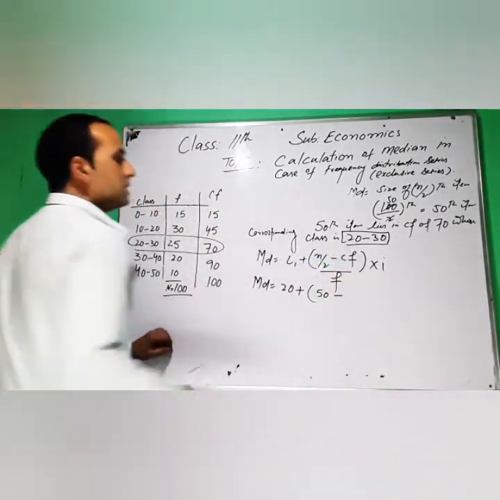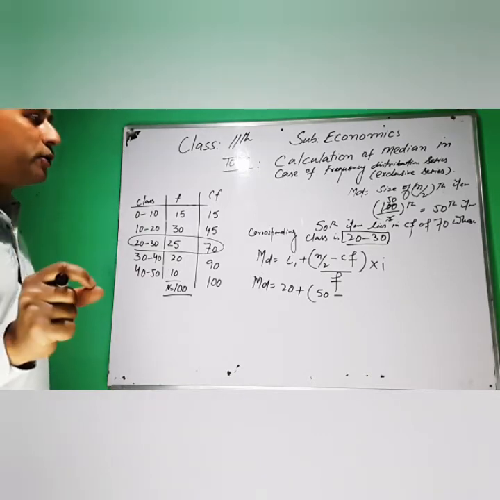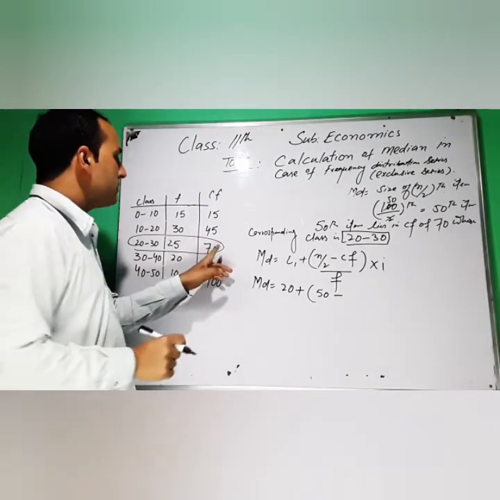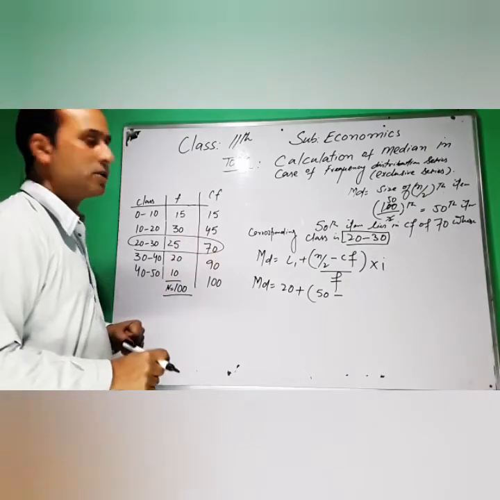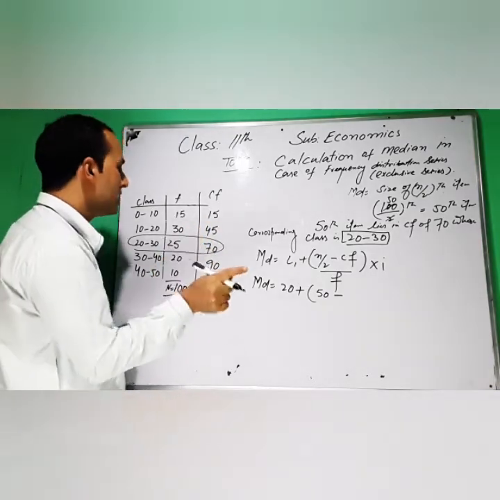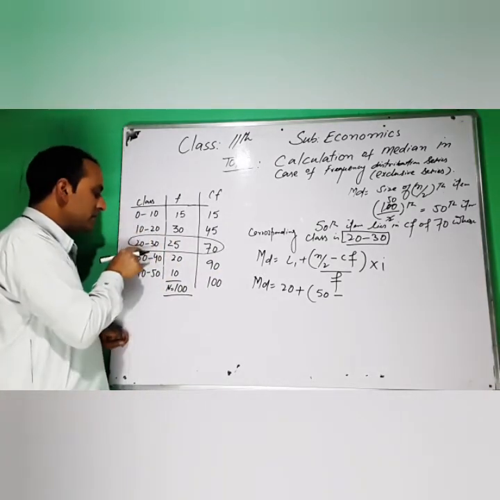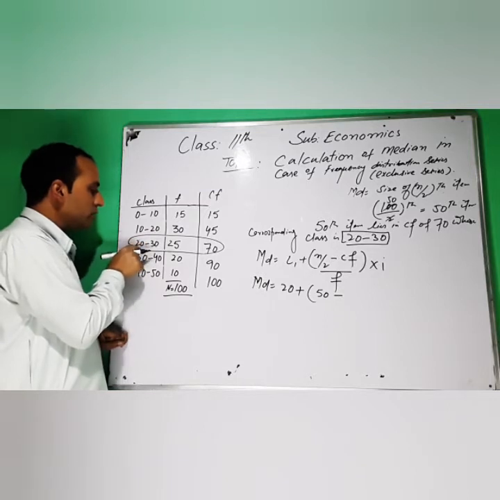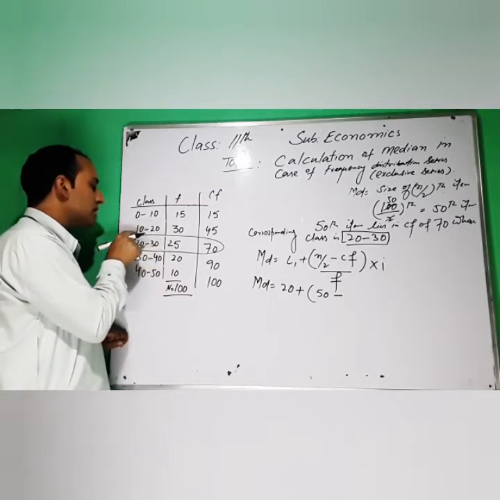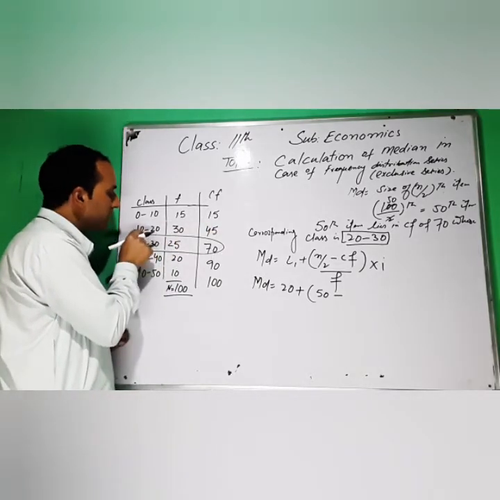Minus CF. CF is the cumulative frequency of the class preceding the median class. We have to write the cumulative frequency of the class that comes before our median class. Our median class is 20 to 30, and before it comes 10 to 20.